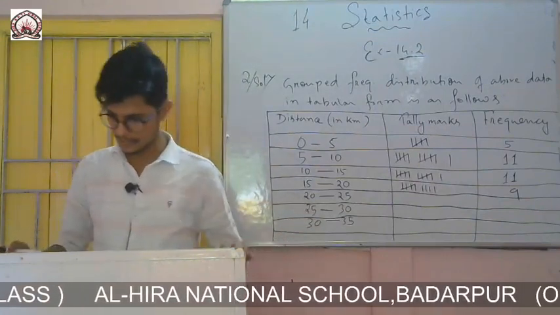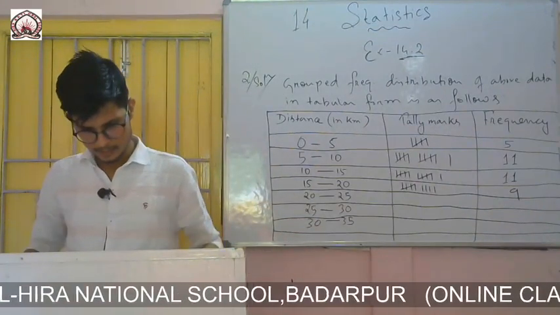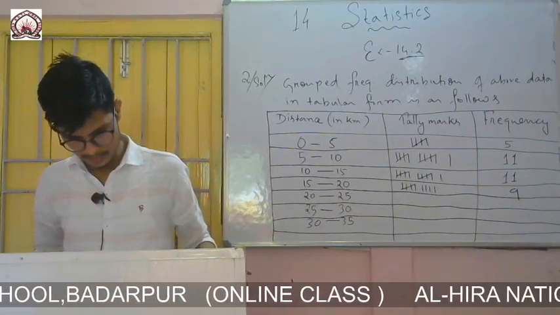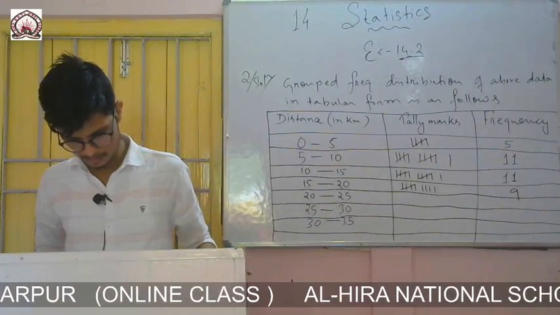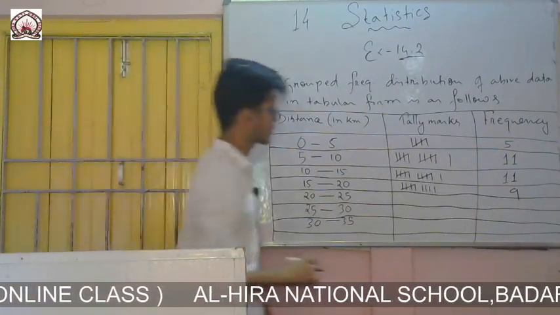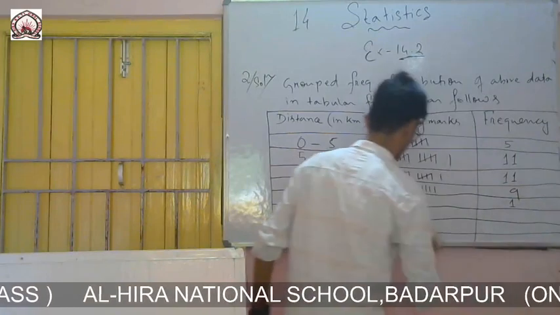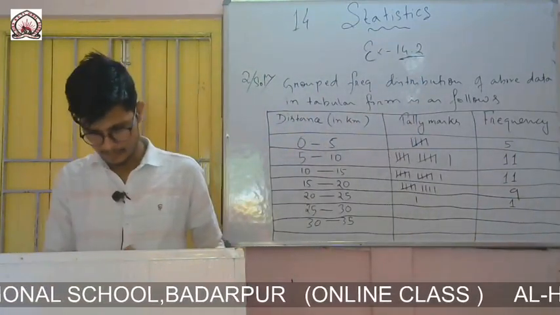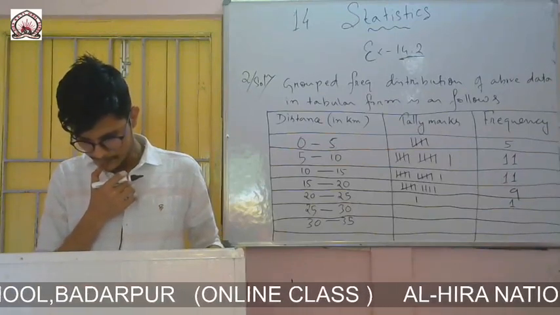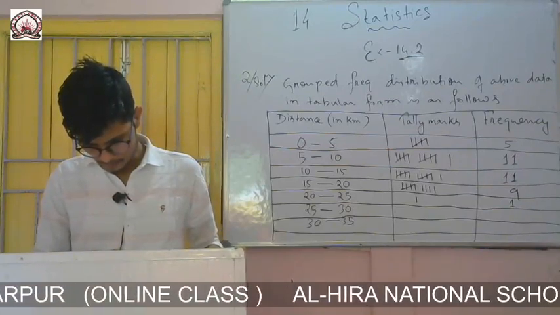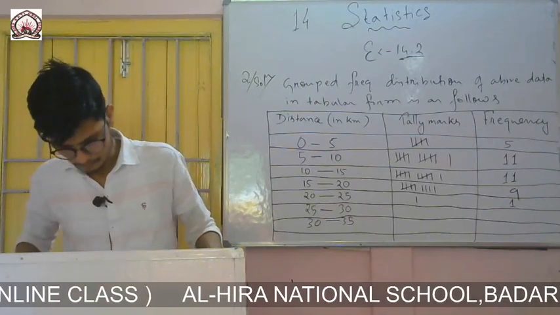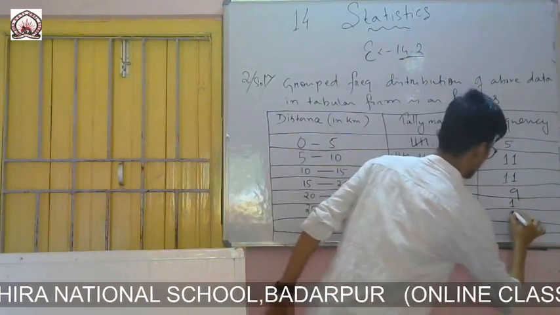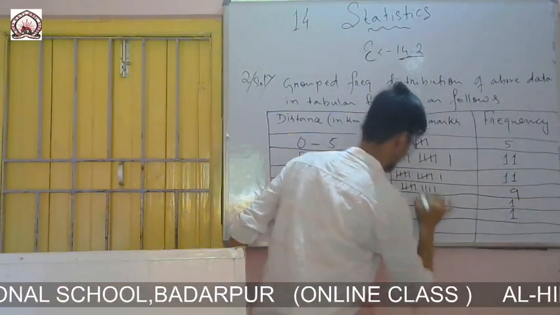Then 20 to 25, only 20 is there, then no one, only 20. So frequency is 1, there is only 1. Then 25 to 30, only 25. On the first line it is given, yes, only 1. So 1, there is only one tally line you give.